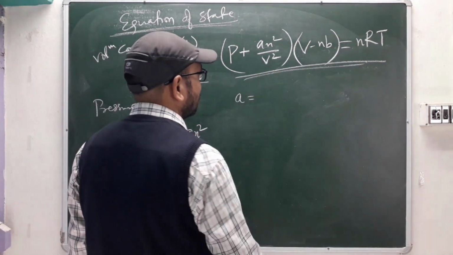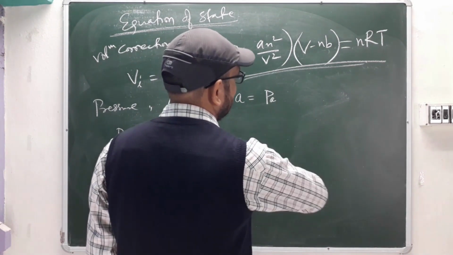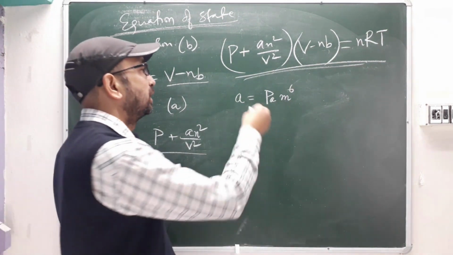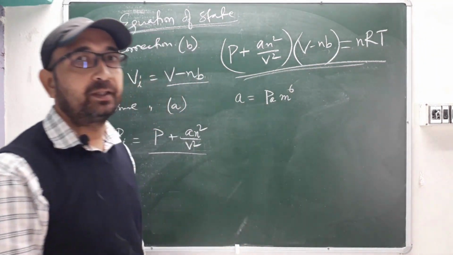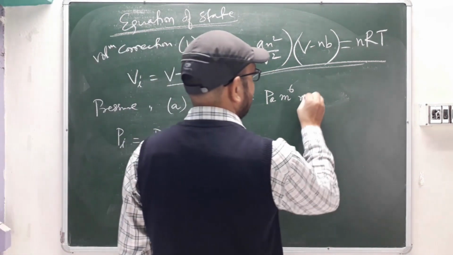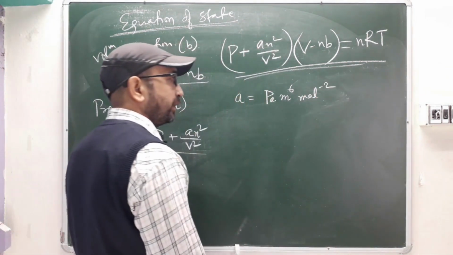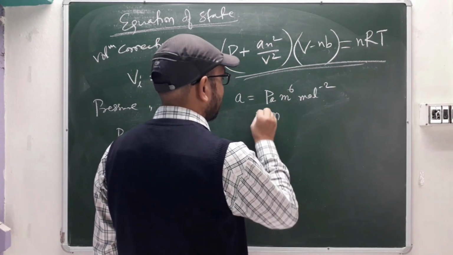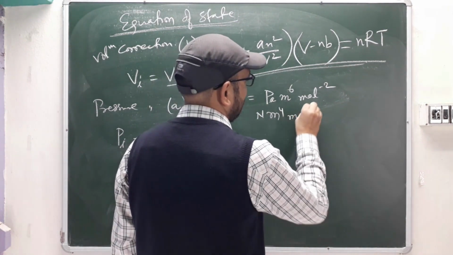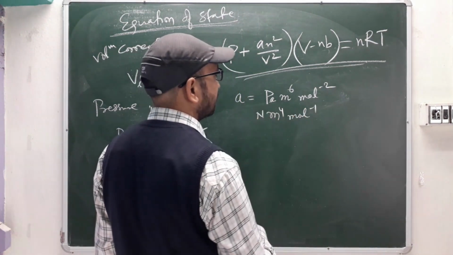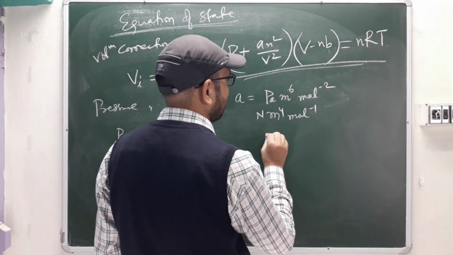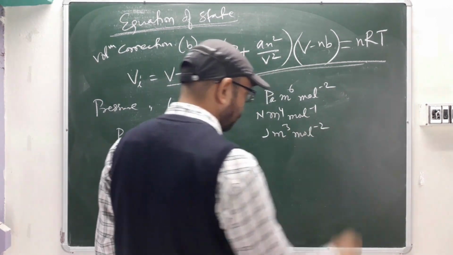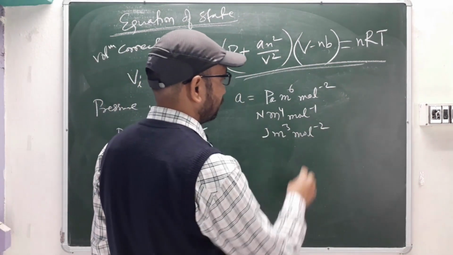The unit of a will be Pascal meter 6 mole inverse 2, since they will ask for the units of a and b, the pressure factor and the volume factor. Or we can write it as Newton meter 4 mole inverse 2. Or we can write the unit as joule meter cube mole inverse 2.